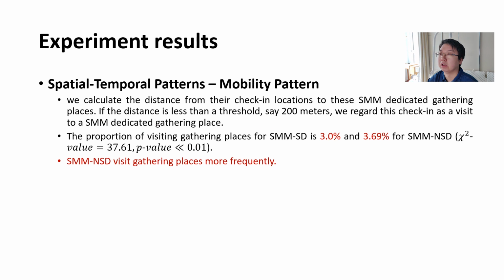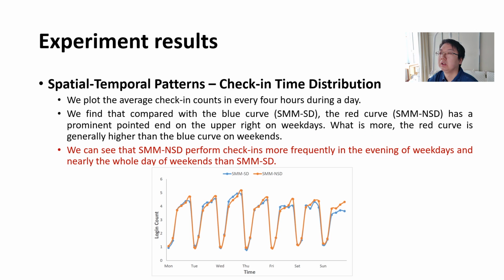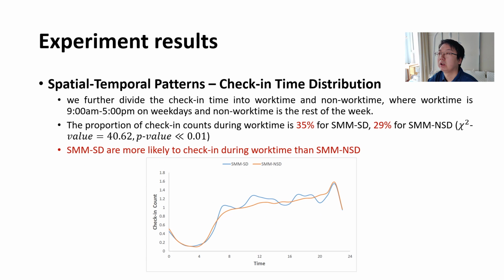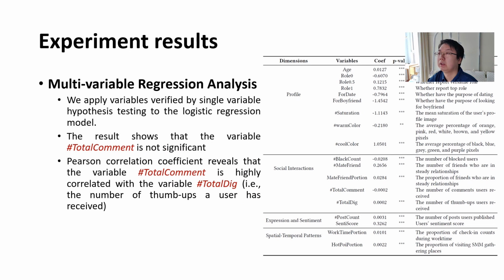We also test the check-in time distribution. In this figure, we can see that sex-married women not in a static relationship prefer to check in more frequently in the evening than sex-married women in a static relationship. We further divide the check-in time into working time and non-working time. The results show that sex-married women in a static relationship are more likely to check in during work time than sex-married women not in a static relationship. After single variable tests, we apply multivariable regression analysis. The results show that the variable total comments is not significant.